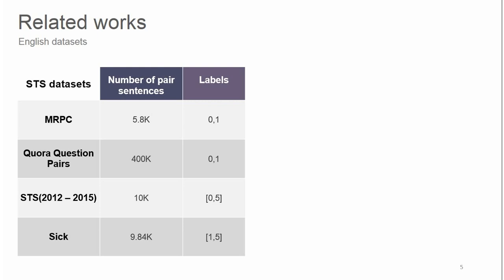SICK. Sentences Involving Compositional Knowledge dataset. In this data, each pair of sentences is annotated with one of three labels: neutral, entailment, and contradiction, as a description for the semantic relationship between the two sentences, and is scored with a number between 1 and 5.